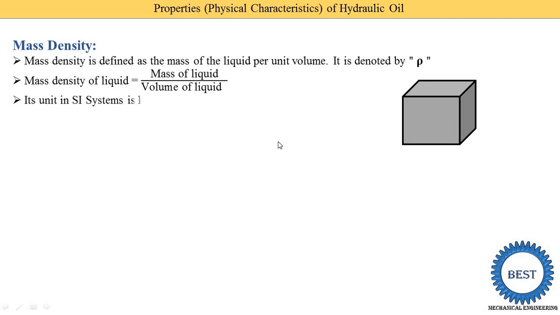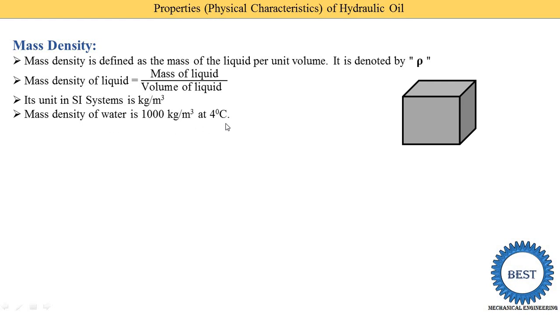Now here I give you different examples. Before that, we know the units. The unit of mass density in the SI system is kg per meter cubed, because the unit of mass is kg and the volume is measured in meter cubed. In a volume, three sides are considered, and every side is in meters, so it is meter cubed. Mass density of water is 1000 kg per meter cubed at 4 degrees centigrade.